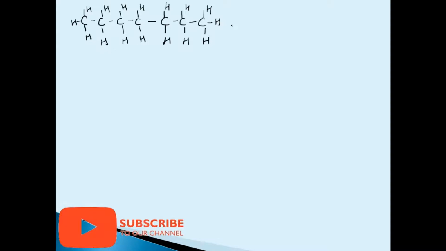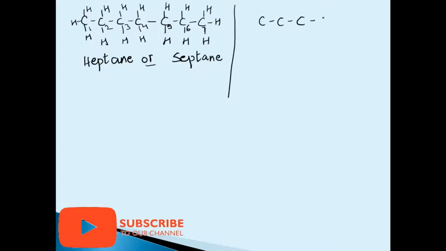So if it's a 7 carbon chain, we say 1, 2, 3, 4, 5, 6, 7. Numbering is only of the carbon atoms. 7 means hept or sept. Hept, it's all single bonds, so heptane, or you can even write it as septane. I hope this is clear. We move on to one more example, because the more you practice, the more hydrocarbons and naming will come to you.